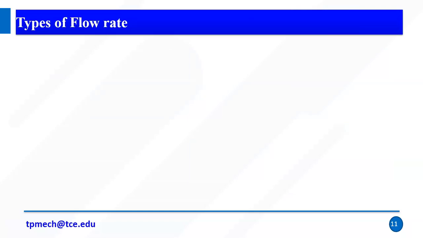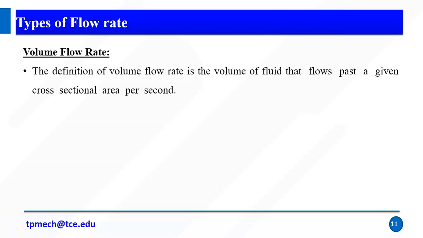So the next is types of flow rate, right? So we are going to measure the flow rate, but in terms of, for example, flow is measured by meter cube per second or kg per second, right? So you can measure volume flow rate or mass flow rate, right? The definition of volume flow rate is the volume of fluid that flows past a given cross-sectional area per second.